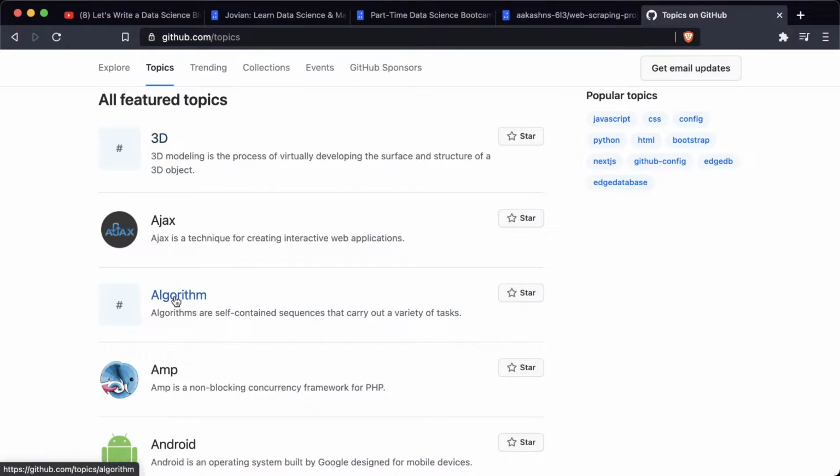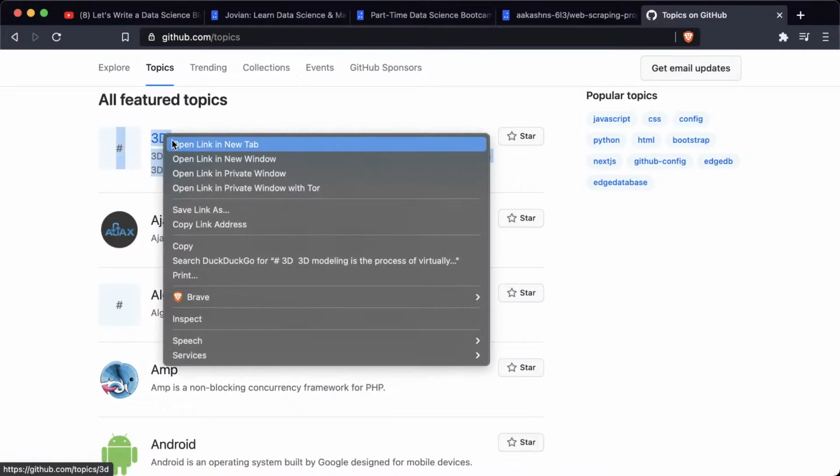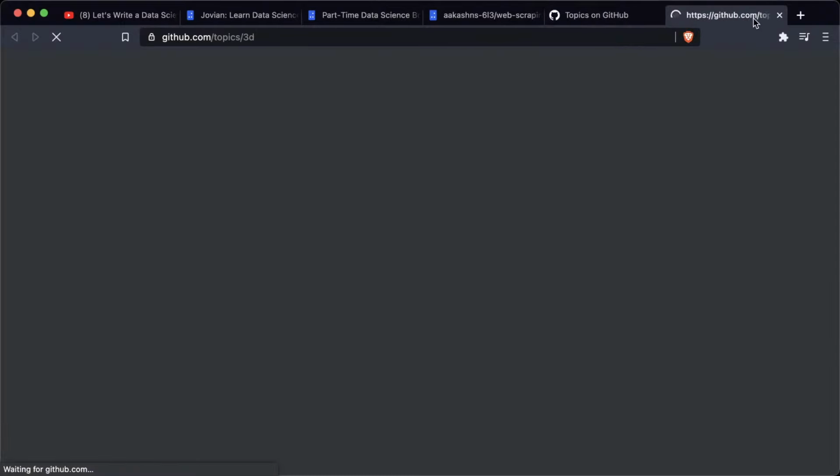So you can see the 3D Ajax algorithm. These are the topics. This is the description of each topic. And then if you click on the topic, that is the URL of a topic. It will open up the web page for a specific topic.